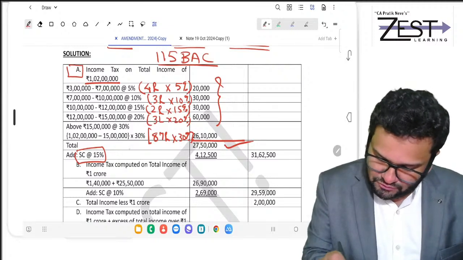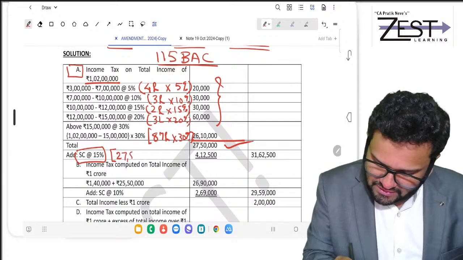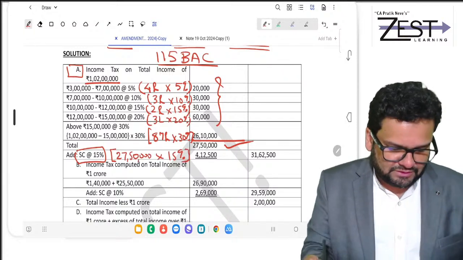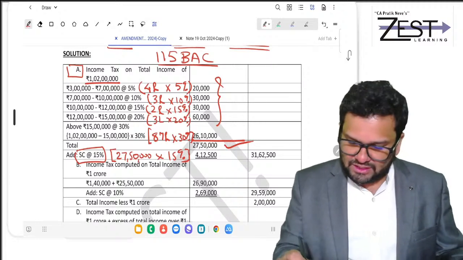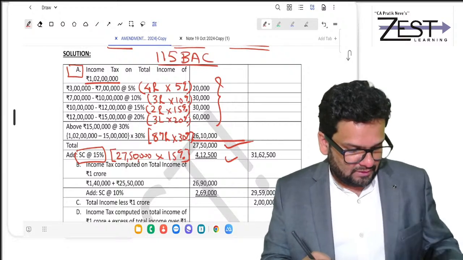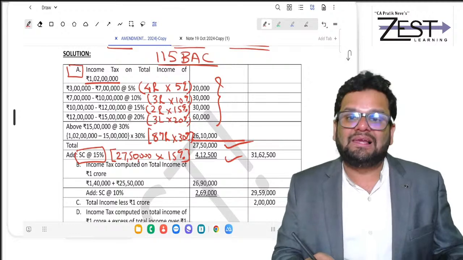You know why it is 15%. So how will you do it? 27 lakh 50,000 into 15%. So you must get 4 lakh 12,500. So please now go ahead and get your liability.